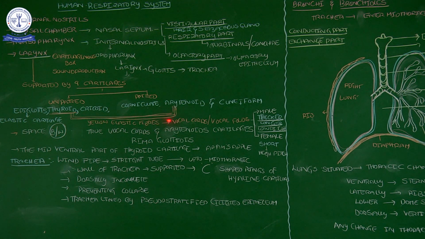Yellow elastic fibers are nothing but the vocal cords. They are present between the unpaired thyroid and the paired arytenoid cartilage. In the male, these vocal cords are very long and thick. What will happen? It will not give much sound.